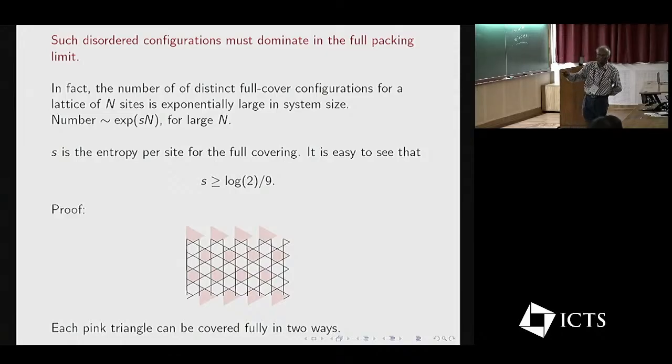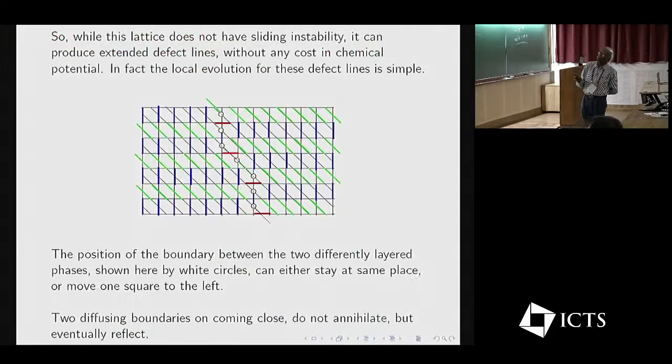3 rods like this or in the other way. And so the total entropy is bigger like this. While this lattice does not have sliding instability, it can produce extended defect lines, and this picture shows an extended defect line: the position of the boundary between 2 differently layered phases.